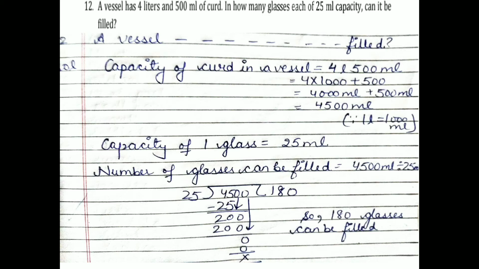Now students, we will do exercise 1.3. Here you have to estimate. Estimate means round off. You have done in the previous class also that when you round off the number to the nearest tens, then you have to see the ones place. Means you compare the ones place with 5. If the number is less than 5, then you make no change in the tens place. If the number is 5 or more than 5, you have to add 1.